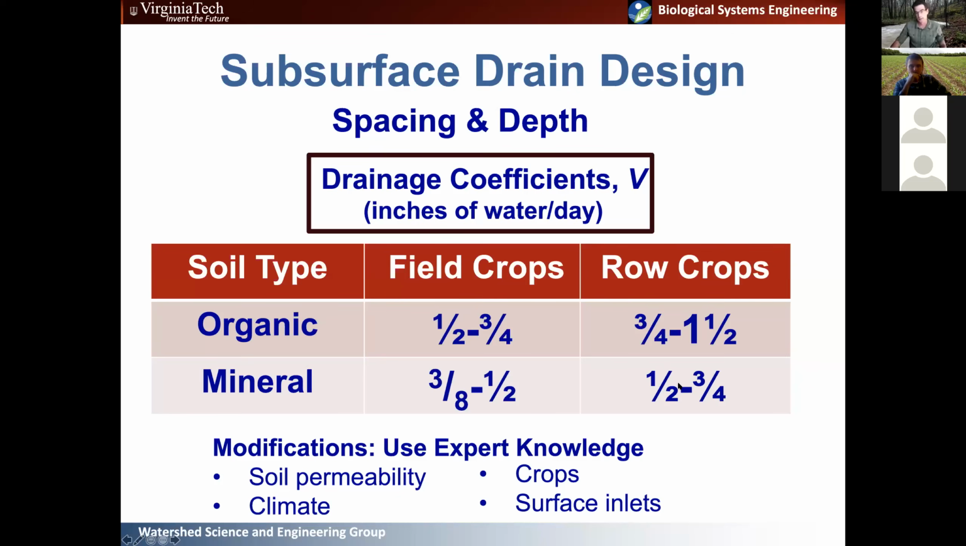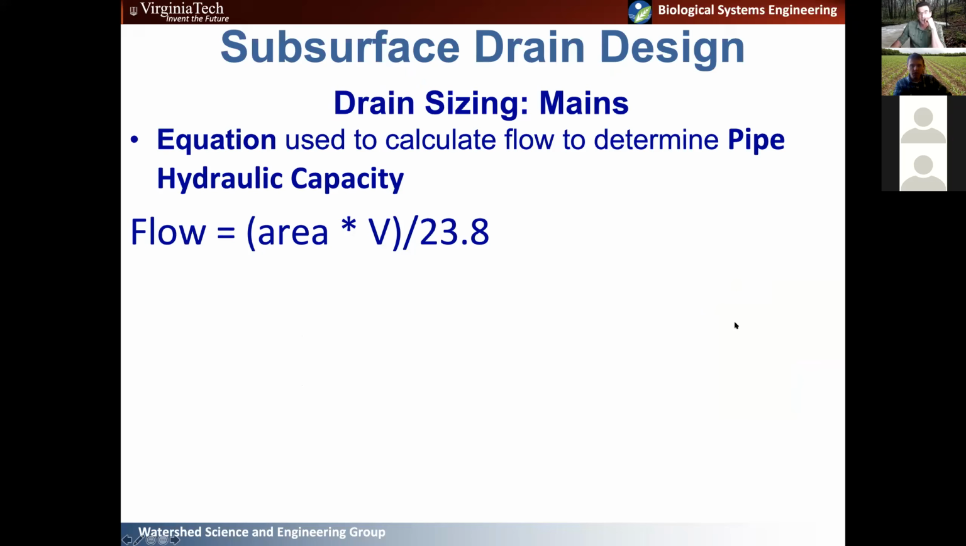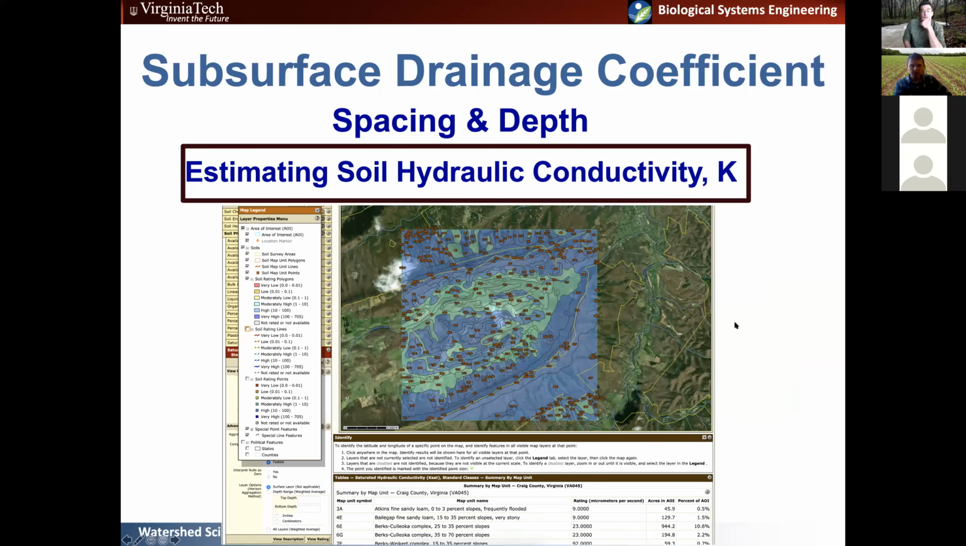So if I'm doing a row crop on mineral soils, I'll plug in a drainage coefficient of 1/2 and I'll plug in 1 3/4 and look at both answers. So we also need something about the soil hydraulic conductivity. Historically, this was often measured on site through some sort of borehole test or drawdown test or pumping test, although those can be pretty expensive to conduct.